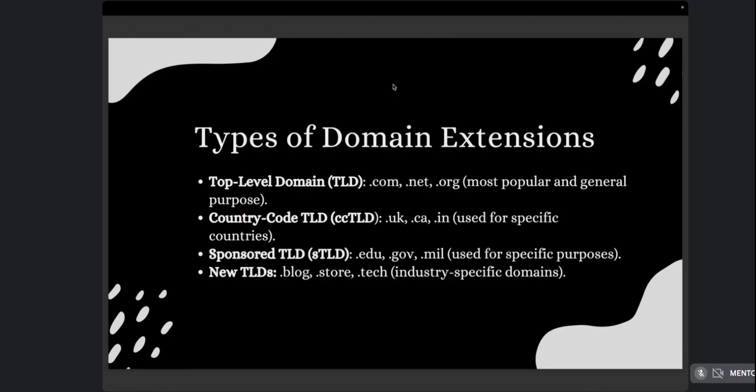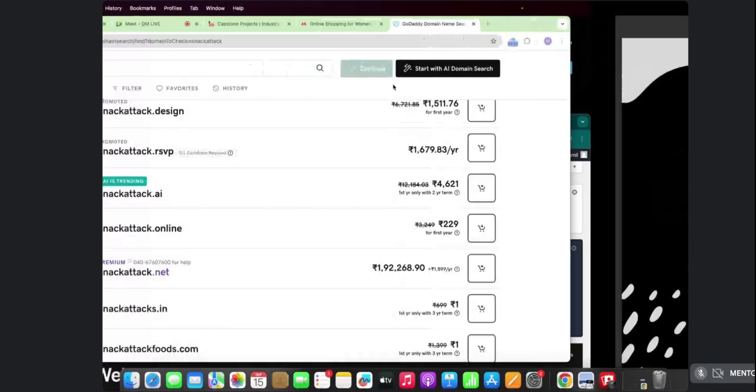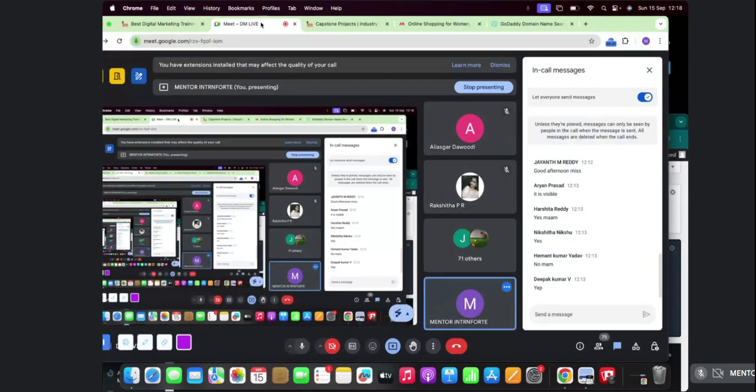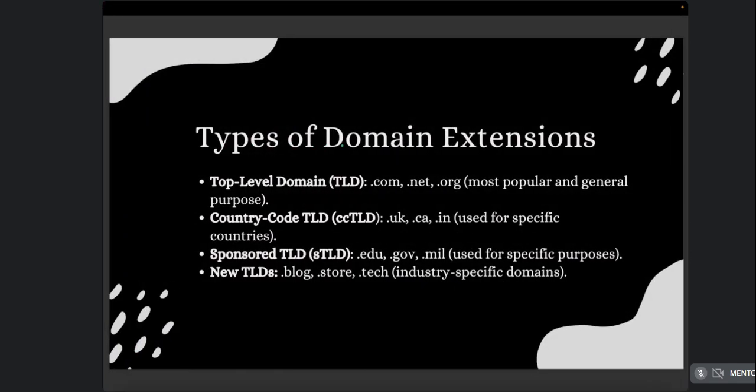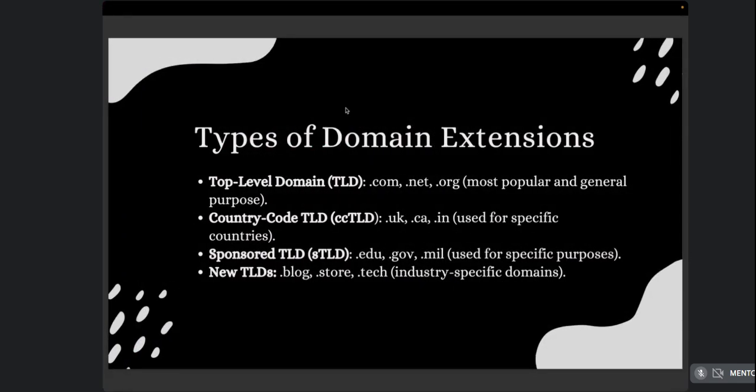Okay. So again, there is something called a sponsored TLD. These are for specific purposes. If it is a government website, then you can go for .gov. If it is an education related website, you are building a website for a university, college, school, any education institutions, you can go with .edu. So like this, you can go for sponsored TLDs, or there is also something called new TLDs.